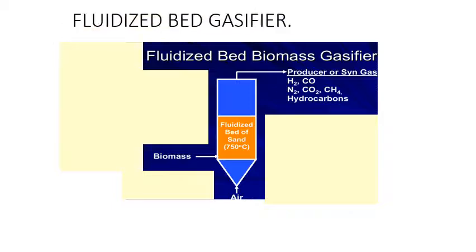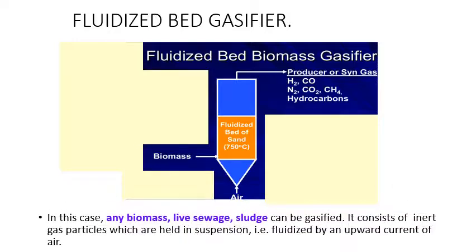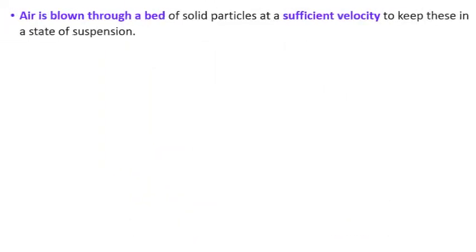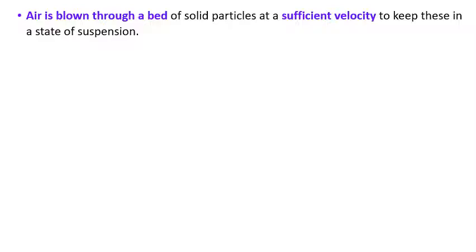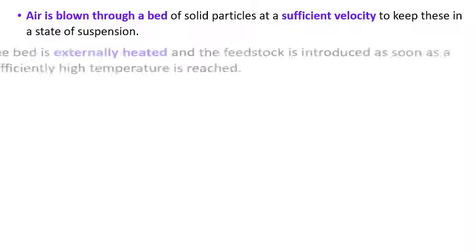So in the fluidized bed gasifier, the producer gas or syngas comes out at the top only. The biomass is fed at the center. In this case, air is blown through the bed of solid particles at a sufficient velocity to keep them in a state of suspension.